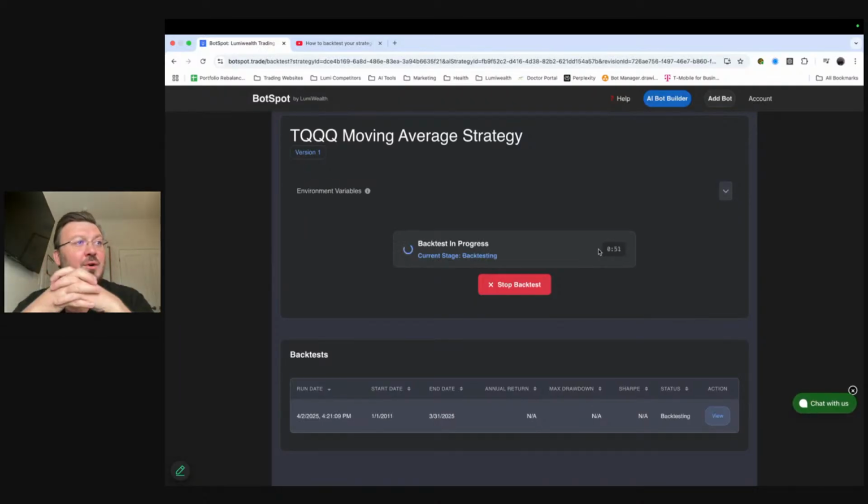So it's backtesting now. Perfect. This keeps getting better and better. So you see it's in backtesting stage, right? It's 58 seconds in. It's going to take maybe about 2 or 3 minutes for it to backtest and get us back the results of how this all went, right?